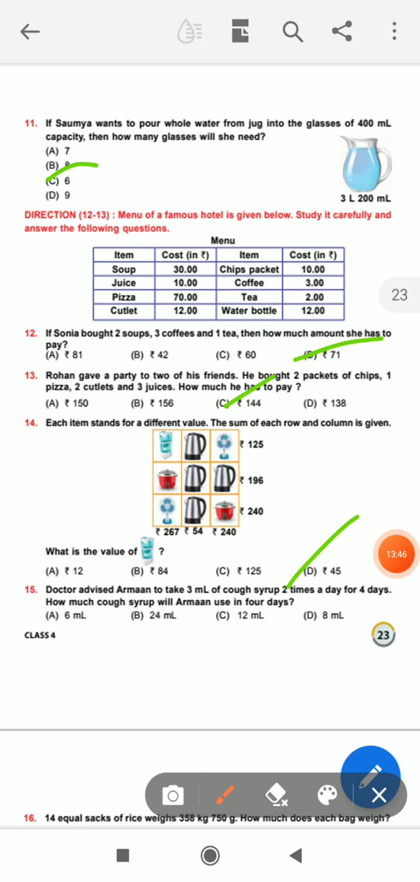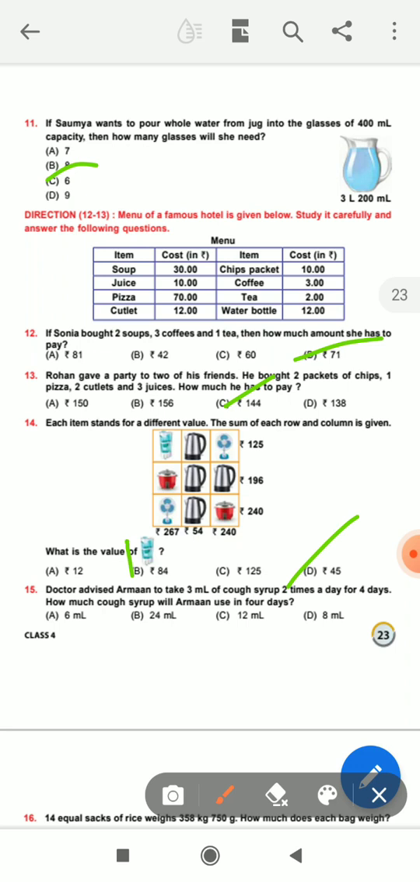Okay. Next is question number 15. Doctor advised Arman to take 3 milliliters of cough syrup 2 times a day for 4 days. How much cough syrup will Arman use in 4 days? Okay, just simple students. 2 into 3 is equal to 6 milliliters.